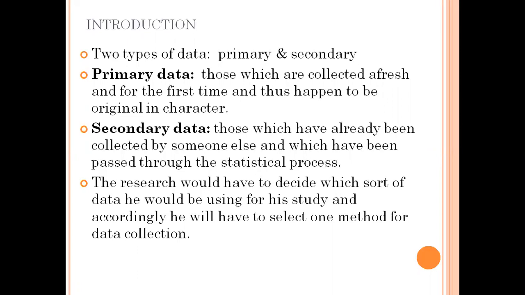Those data which have already been collected by someone else and which have been passed through the statistical process. The data or the information which have already been collected by another person and is published in different articles, different journals, and has gone through the statistical process is known as secondary data. The researcher would have to decide which sort of data he would be using for his study, and according to that he will have to select one method for data collection.